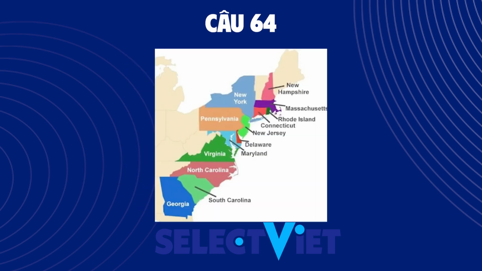There were 13 original states. Name 3. New Hampshire, Massachusetts, Rhode Island, Connecticut, New York, New Jersey, Pennsylvania, Delaware, Maryland, Virginia, North Carolina, South Carolina.